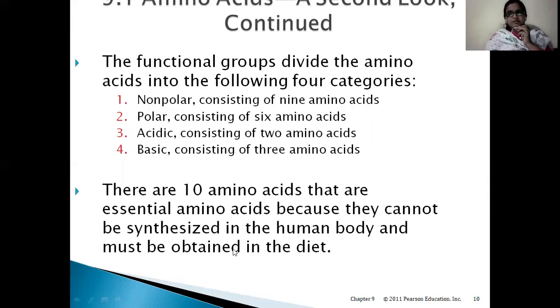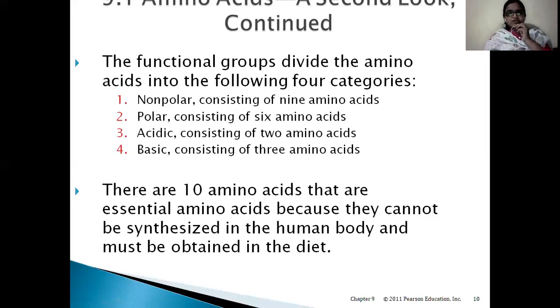Among these 20 amino acids, there are 10 amino acids that are essential because they cannot be synthesized in the human body and must be obtained in the diet. This is an important point to be remembered. What are essential amino acids? Essential amino acids are those amino acids which cannot be synthesized by the human body. That is why we have to take them in our diet.